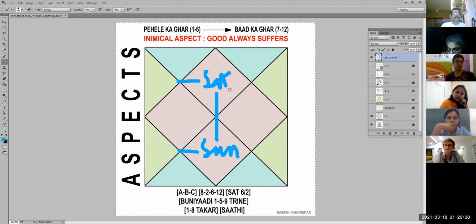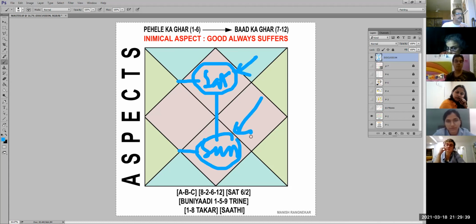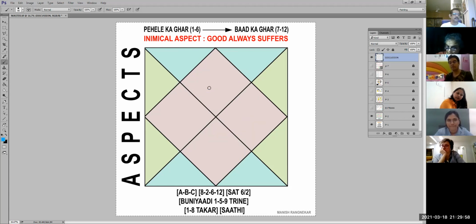So if you take this situation where you have Saturn in the first house and Sun in the 7th house, what comes immediately to your mind? That Saturn is debilitated over here and Sun is debilitated over here, so both are ruined. Both are unhappy souls, and if one goes there or the other comes here, they will destroy everything. But that is not so. Now they become Sati Graha because Sun sits in Saturn's rashi and Saturn sits in Sun's rashi. It's like they are exchanging this way, right? So that is your Sati Graha.